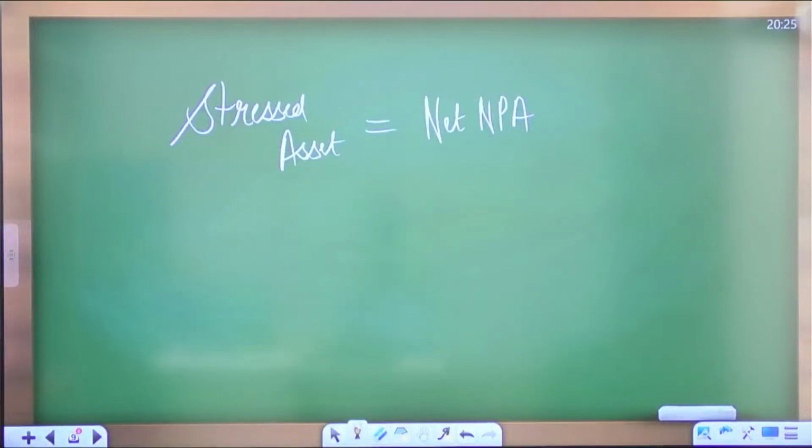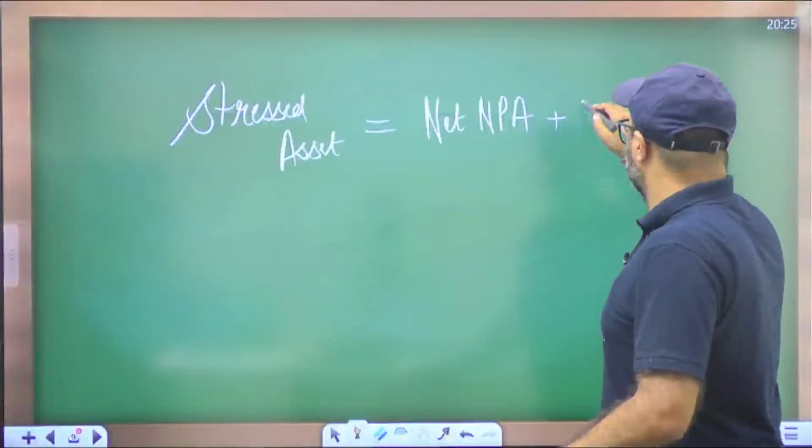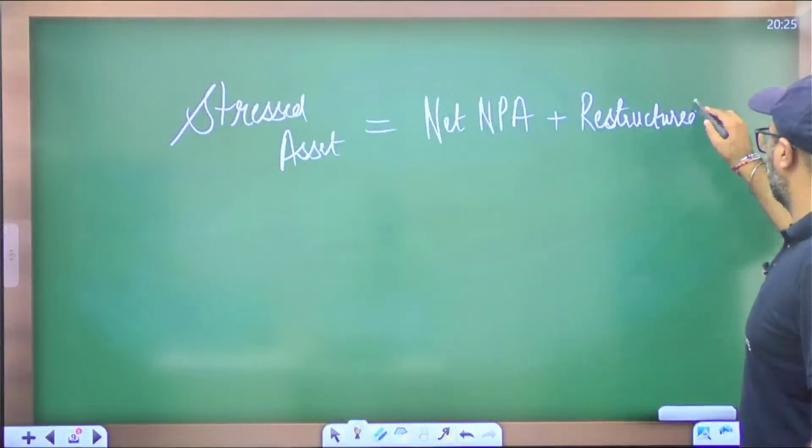So stressed asset, whenever we calculate the asset which is a stress on bank's balance sheet, will include what? It will include your NPA part. But what NPA part? Then my answer would be that is net NPA. Along with net NPA, we will be including two more terms. The first term is known as restructured loan. So what is this restructured loan or restructured asset?